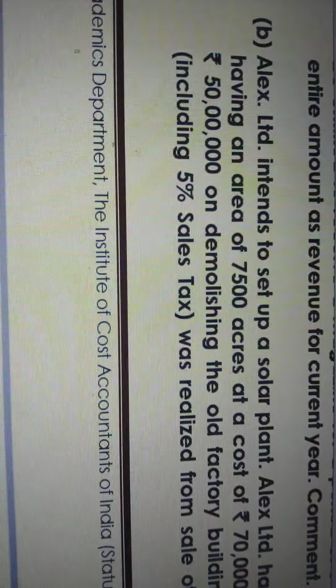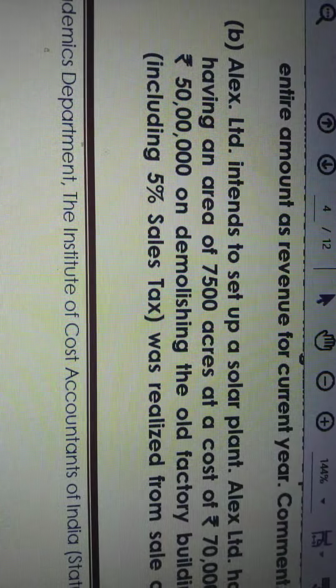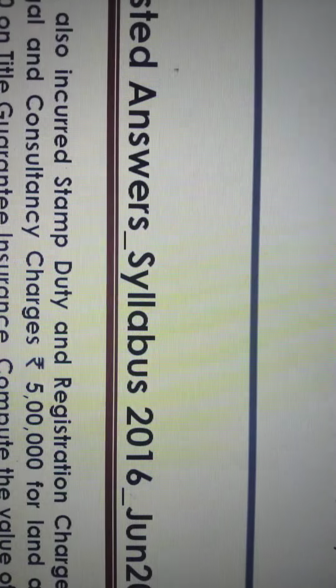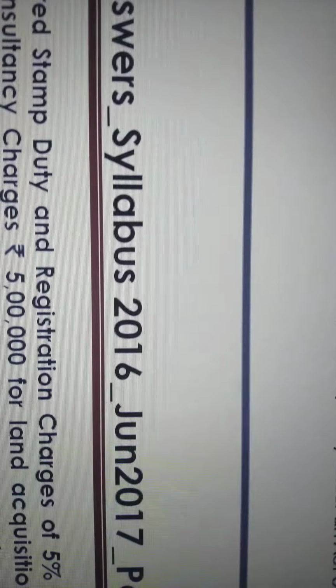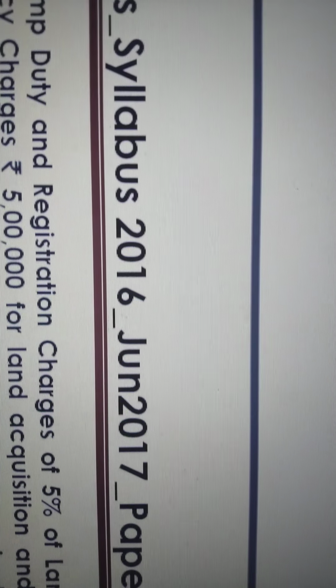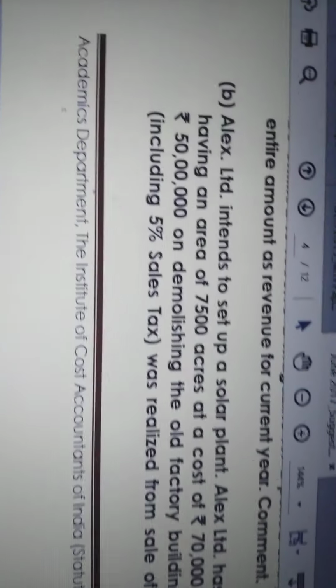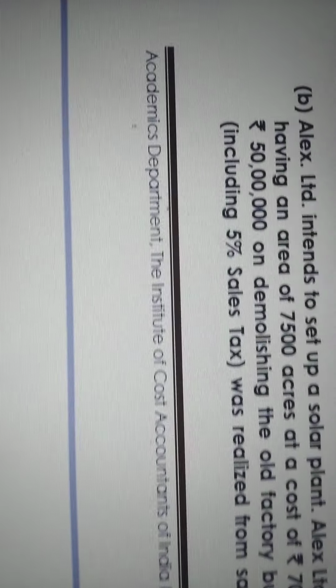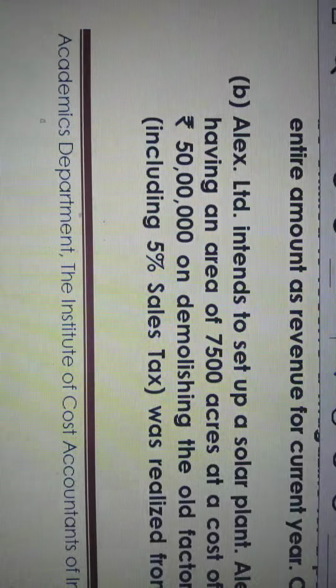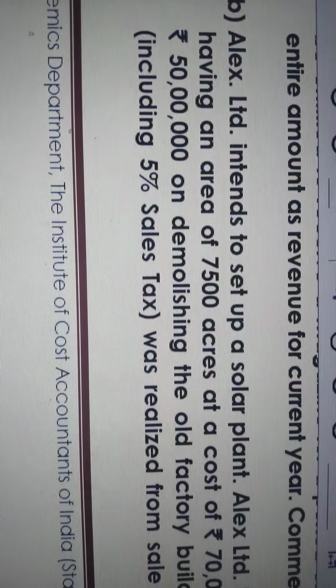We will work out one more problem, which is available in June 2017 suggested answer. Syllabus is 2016, attempt is June 2017. In that problem, Alex Limited intends to set up a solar plant.